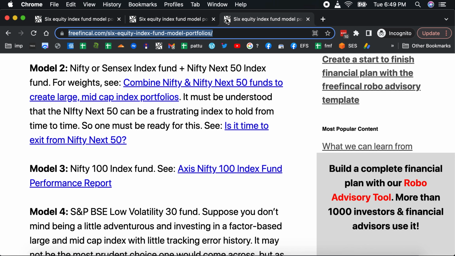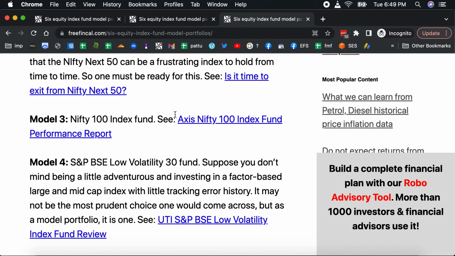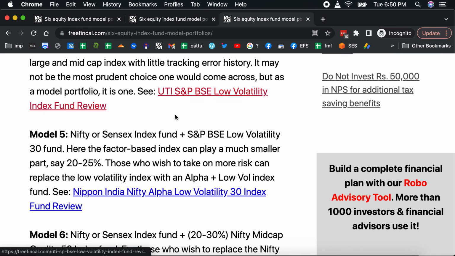Model 4 is just buy the BSE low volatility 30 index fund or the Nifty 100 low volatility 30 index fund. It's a little adventurous. It's a factor based fund, so there are some issues there. Low volatility may or may not work all the time, and low volatility does not mean lower drawdown, so it can be a little tricky there. But if you are willing to take a chance and try to beat the Nifty or the Sensex, then that's one way to go. Or you can combine the two.